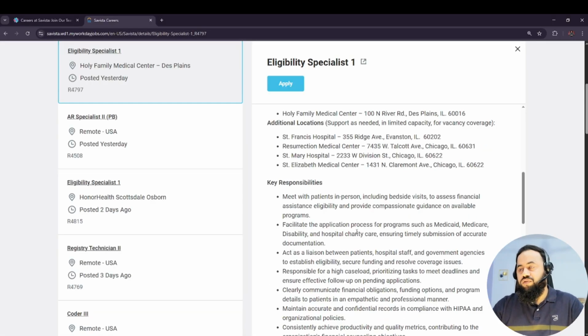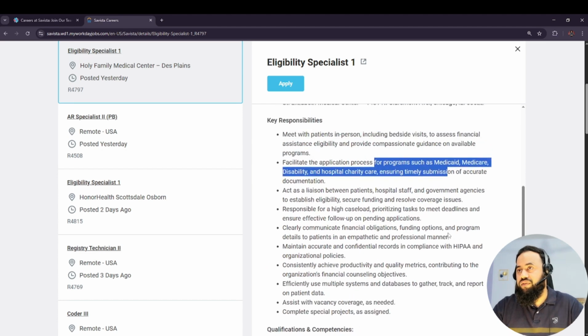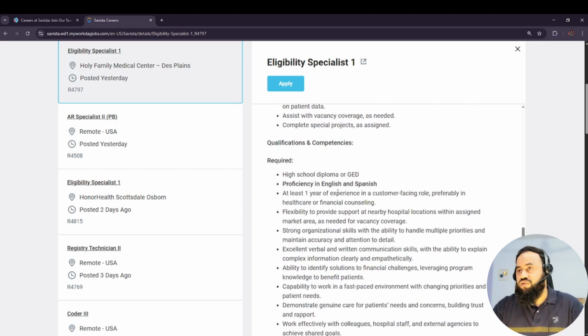We have key responsibilities here as well: meet with patients in person, including bedside visits, to assess financial assistance eligibility and provide compassionate guidance on available programs. Facilitate the application process for programs such as Medicaid, Medicare, disability, and hospital charity care, ensuring timely submission and accurate documentation. So we have responsibilities of the member who is going to join, and the qualifications and competencies required: a high school diploma and proficiency in English or Spanish. If you have proficiency in English, especially, and in Spanish as well, then you have a good chance of getting this job.